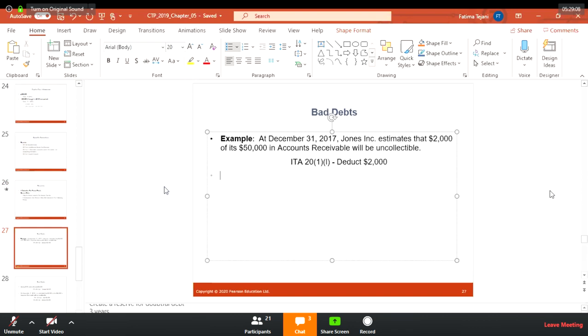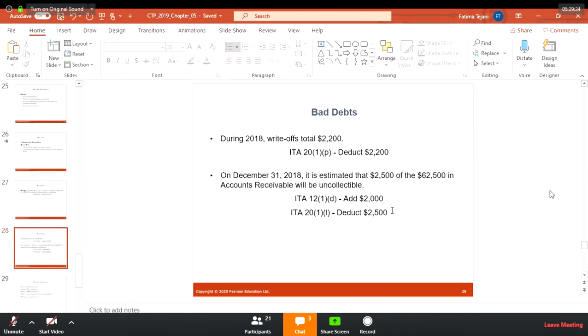However, you come to the next year and the situation of that person changes. You're not sure, but this year you realize you're not able to collect not 2,000 but 2,500. It's all good for the previous year, you are all done. Next year you realize it's not 2,000, it's 2,500 that you're not able to collect. So for the new receivables for the next year, you add back 2,000.